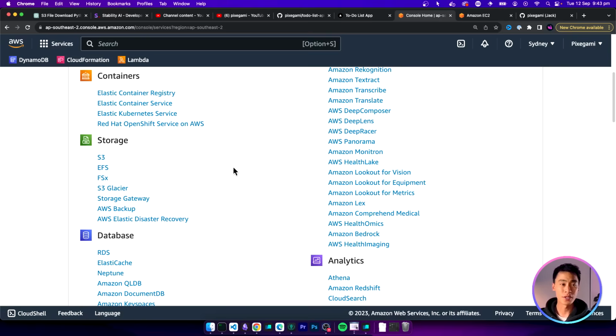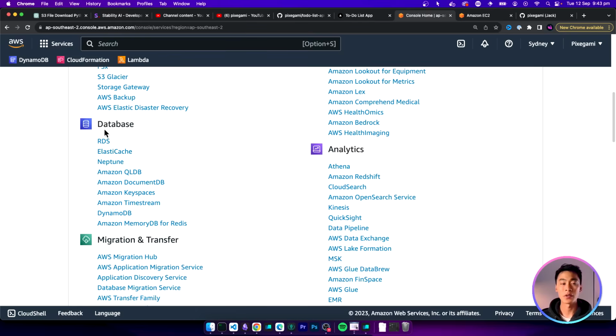And unless you're hosting your own database inside an EC2 instance, you're probably going to want to use one of these managed database services. And there's a bunch of different ones here. If you're using SQL, then the most common one is RDS, which is basically your managed SQL database. But if you want a serverless option, like the Lambda function, where you only pay every time you read or write from it and not have to pay to have that instance provisioned, you can use DynamoDB instead, which is a serverless database, kind of like a key store.